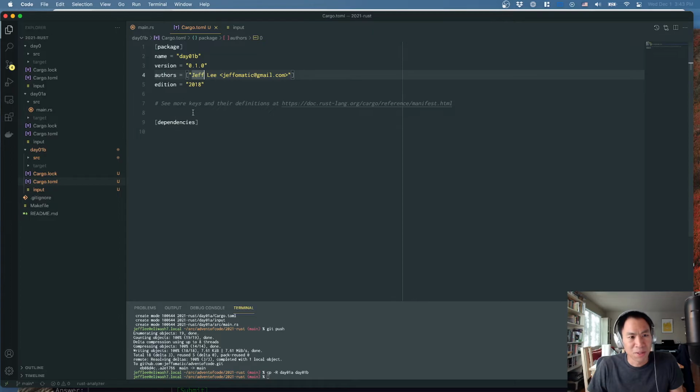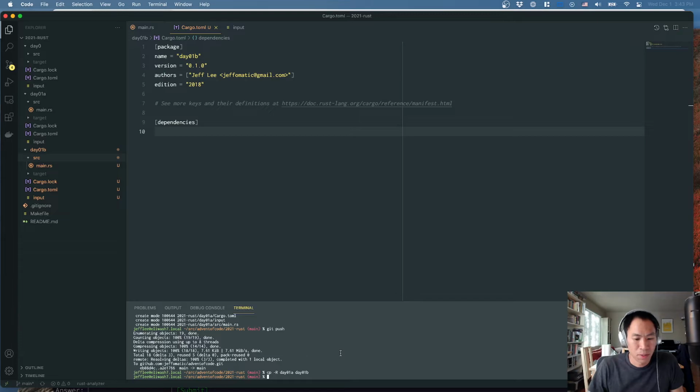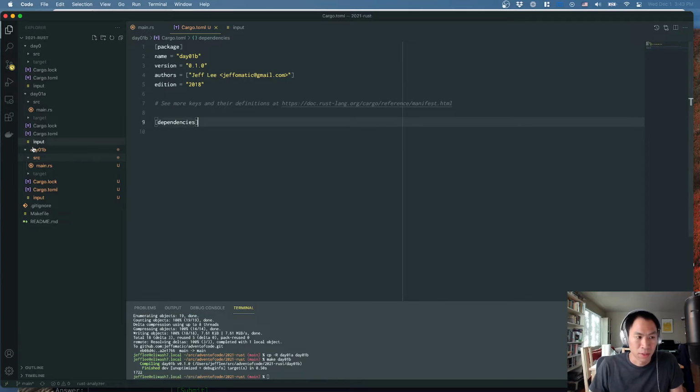For these programs that are this simple, I usually don't even need to use cargo to build and run my programs, but I find that just having this template is a little bit easier. Because eventually at some point I'll probably need to start using dependencies. So let's make sure that day 1B runs. All right, it runs.